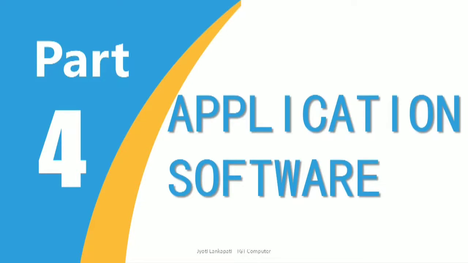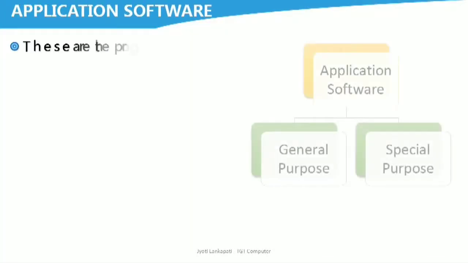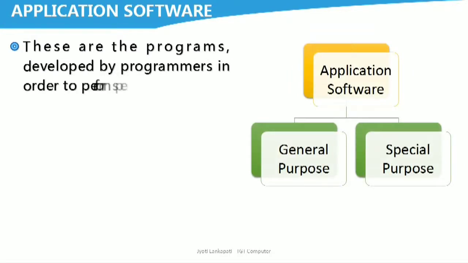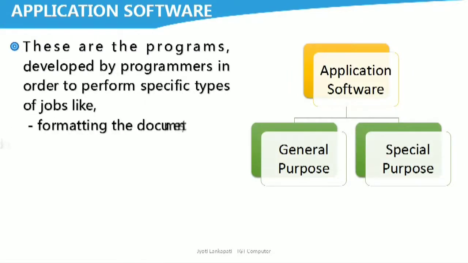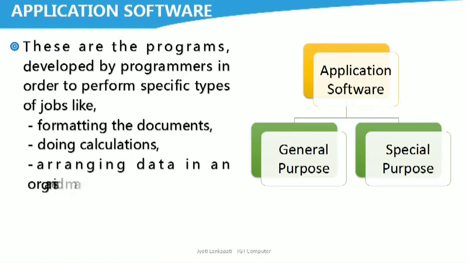Now let's see the application software. That is part 4. There are basically two types of application software. See, these are the programs developed by programmers in order to perform specific types of jobs like formatting the documents, doing calculations, arranging data in an organized manner, etc. So, application software are developed by computer programmers in computer languages. Two types of application software, general purpose and special purpose. Now we will see each of them one by one.